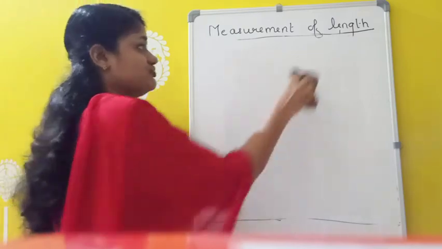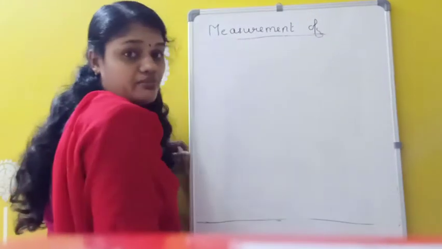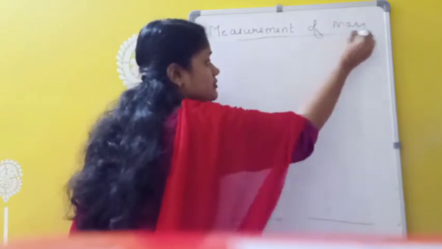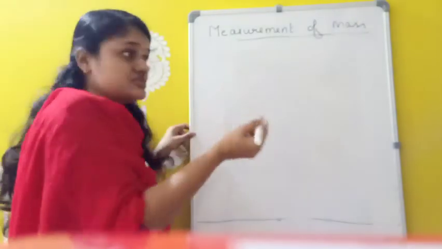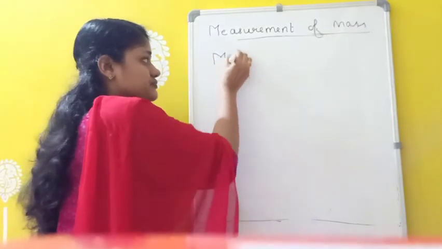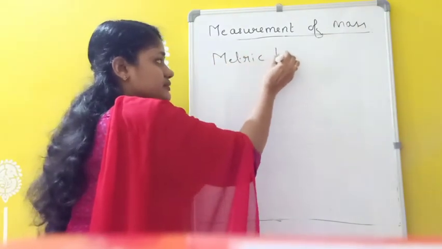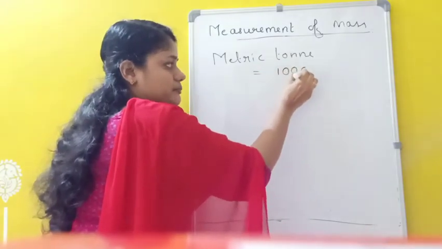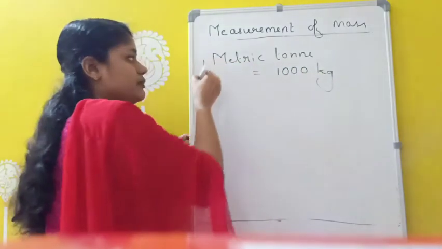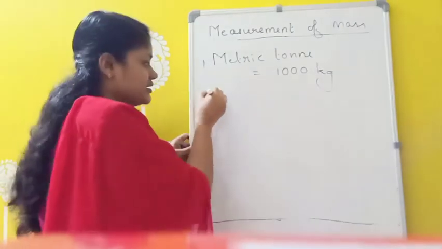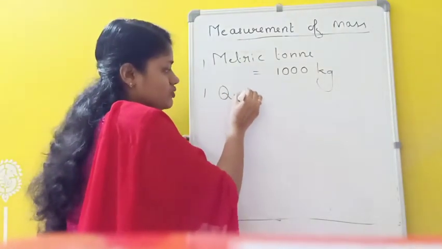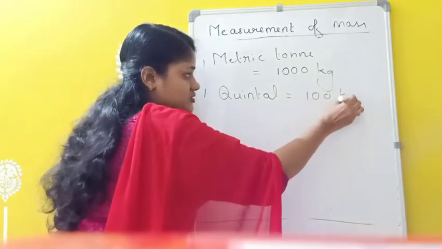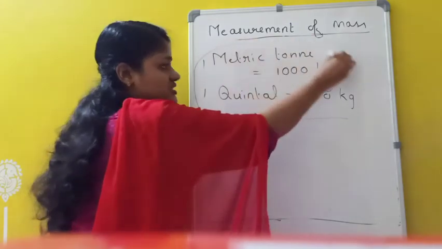Next one, after measurement of length we studied, is measurement of mass. For measuring mass, the larger unit is metric ton. 1 metric ton is equivalent to 1000 kilogram. Another larger unit is quintal. 1 quintal equals 100 kg. So these are some of the larger units to measure mass.